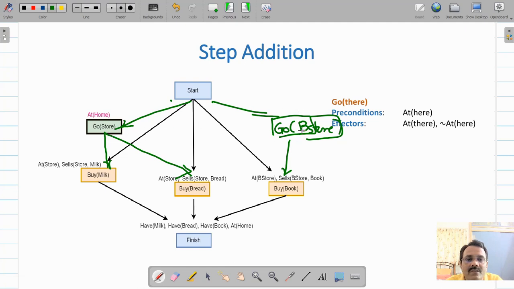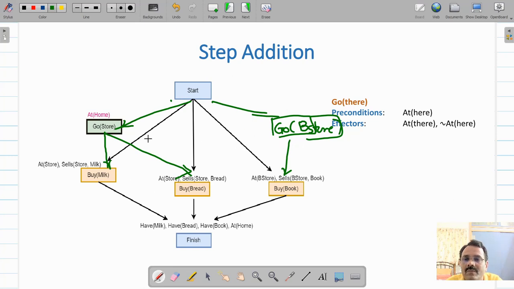So to perform go bookstore, after getting milk and bread, you will have to go home, and then you will have to go to the bookstore. But instead of doing that, you can order the steps by performing go store first, so that you will be at the store, and from the store you can go to the bookstore.